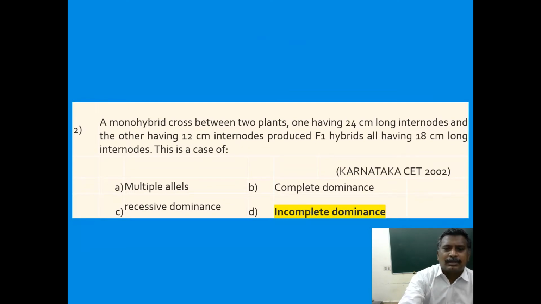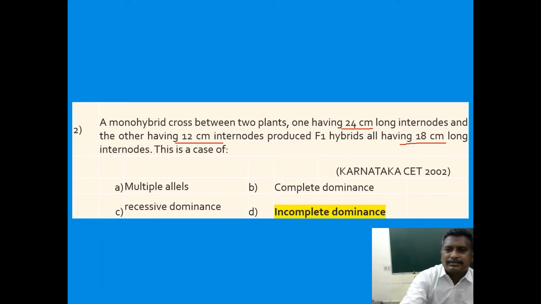A monohybrid cross between two plants, one having 24 centimeter long internodes and the other having 12 centimeter internodes, produced F1 hybrids all having 18 centimeter long internodes. Is this a case of multiple alleles, complete dominance, recessive dominance, or incomplete dominance?